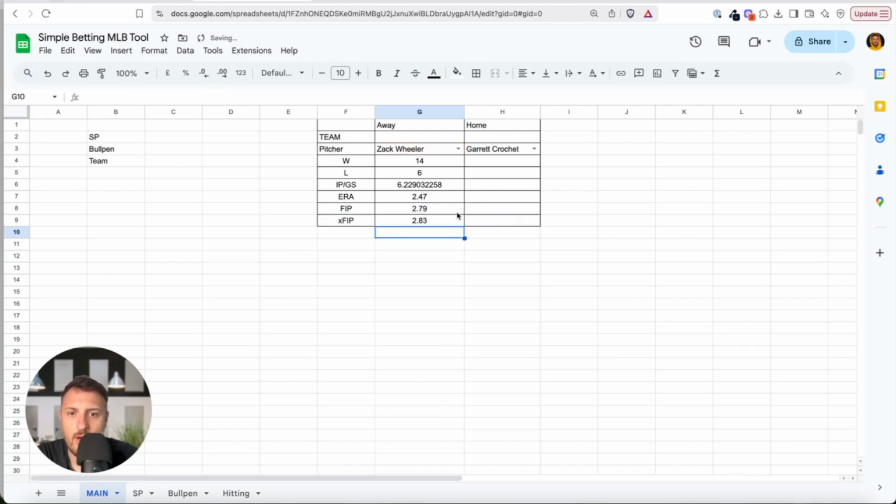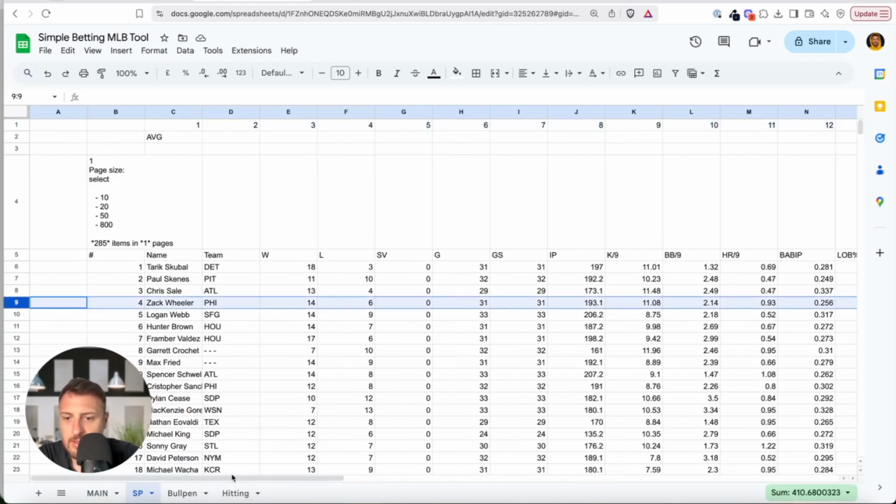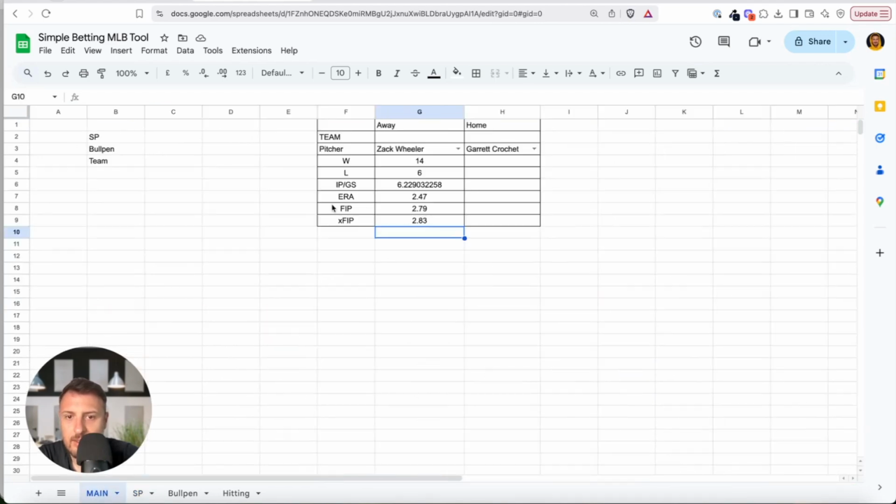Okay, so we have ERA, we have FIP, we have xFIP. Okay, so those are the numbers. Let's check quickly if this is for Wheeler. Wheeler is this one. Let's check FIP 2.79. 2.79. That's great. Okay, and the same for Garrett Crochet in this example.